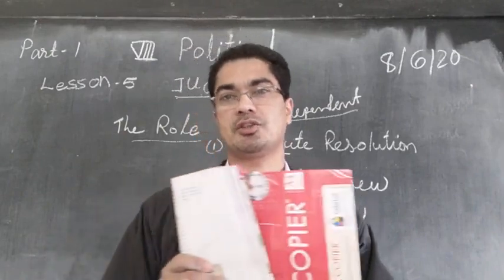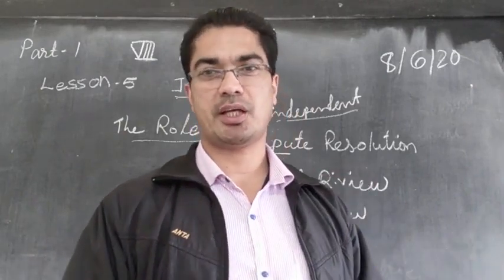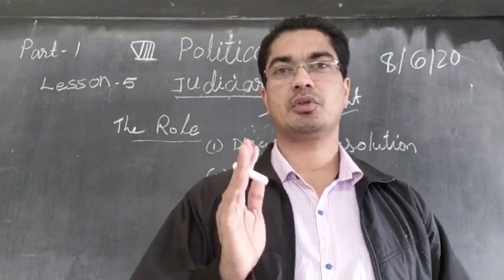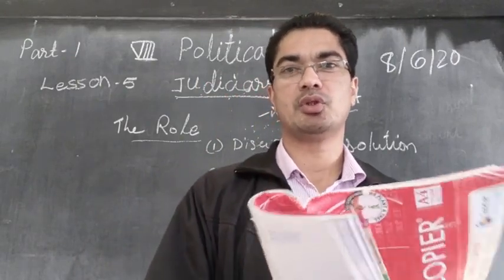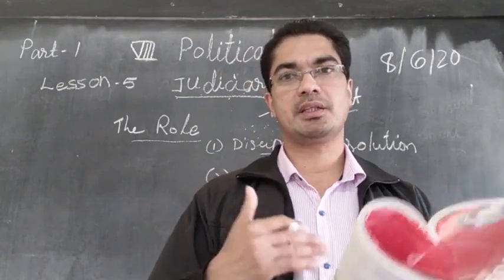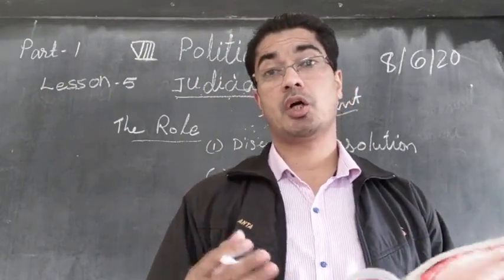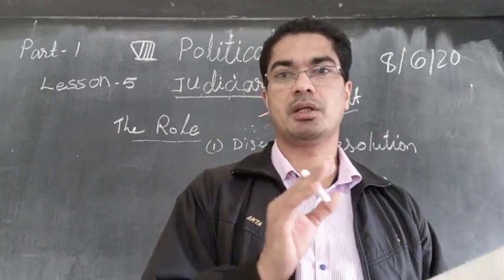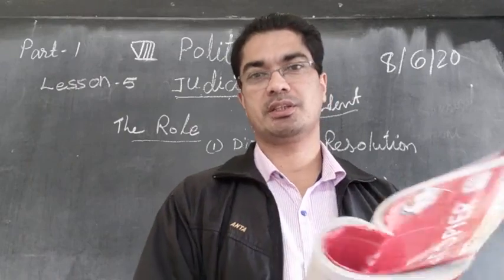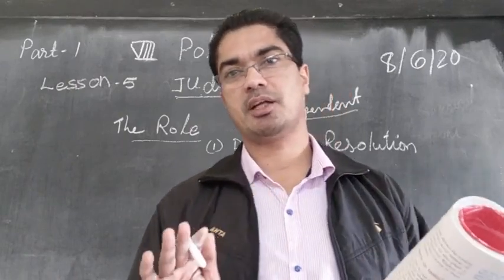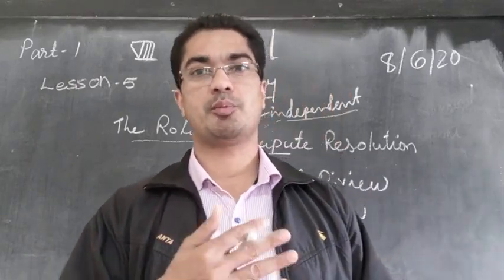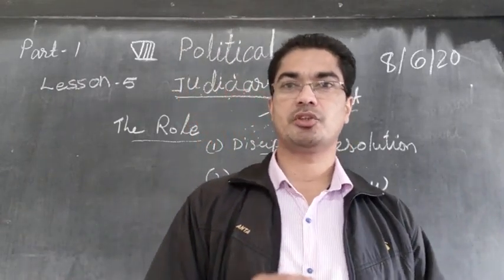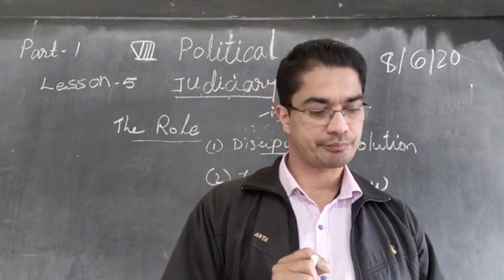So, as I said, in the case of the politician trying to encroach your land, since he has no power to influence the judge, the judge will be able to give a clear verdict and punish the guilty. But if the independence is not there, the judge will always be afraid to take action against the politician, and he will try to justify the politician's act and say the politician has not done any mistake. And so the rich and the powerful people will often escape from punishment if the judiciary is not independent.